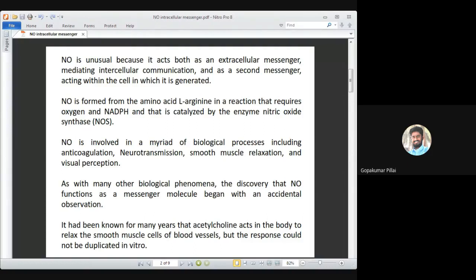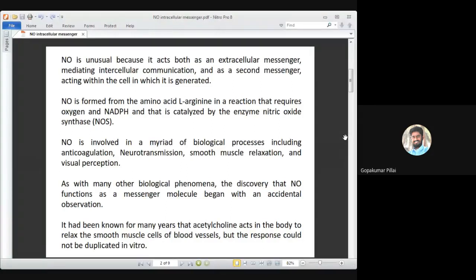So let's understand how that experimentation was conducted and how they could understand that this is one of the important second messengers. The study was all concentrated upon a neurotransmitter called acetylcholine, which we have already discussed in several examples. If you recollect, in the phosphoinositide topic, I discussed the importance of acetylcholine, where it binds as an extracellular messenger and brings about muscle cell relaxation, and is also involved in secretion from mast cells for production of histamines. Here also we have taken acetylcholine as an example because the scientists were studying it at that time.